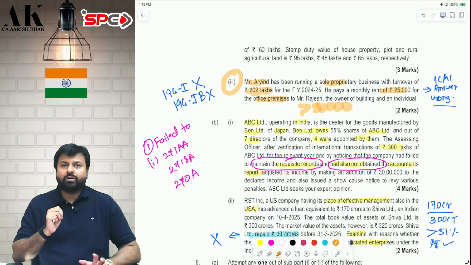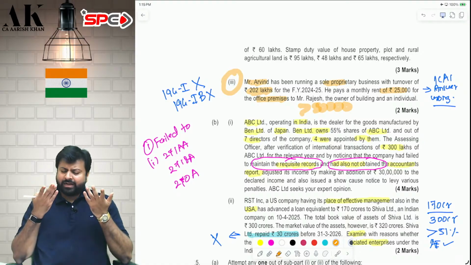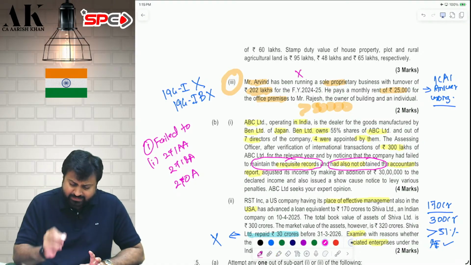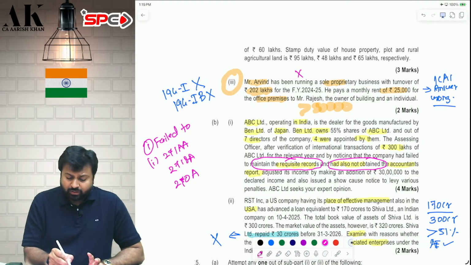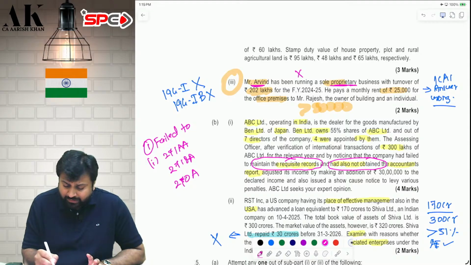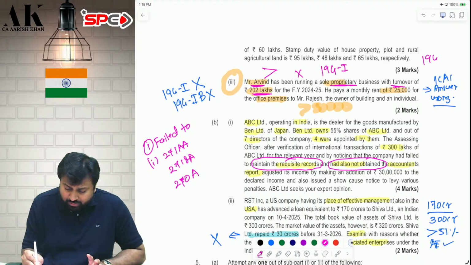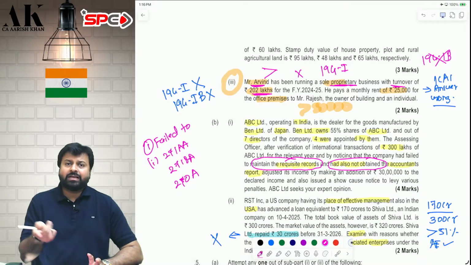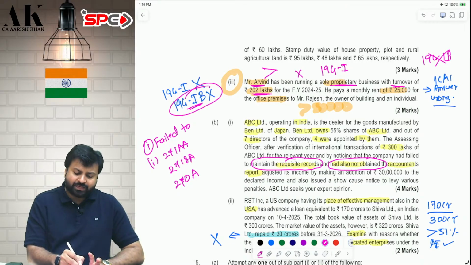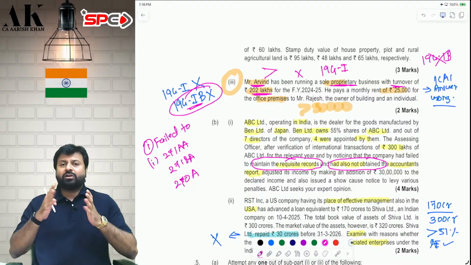For 194I to apply, see, only 194I will apply. 194IB is not applicable in this case. Why? Because Mr. Arvind is an individual. He is doing a business. His last year turnover is more than 1 crore rupees. Therefore, 194I is only applicable. The question of 194IB does not arise here. But ICAI has given the answer by giving reference of IB, not I, which is wrong. IB is not applicable here.